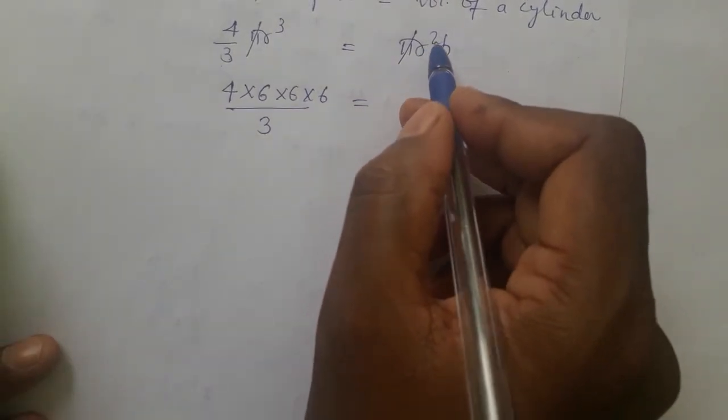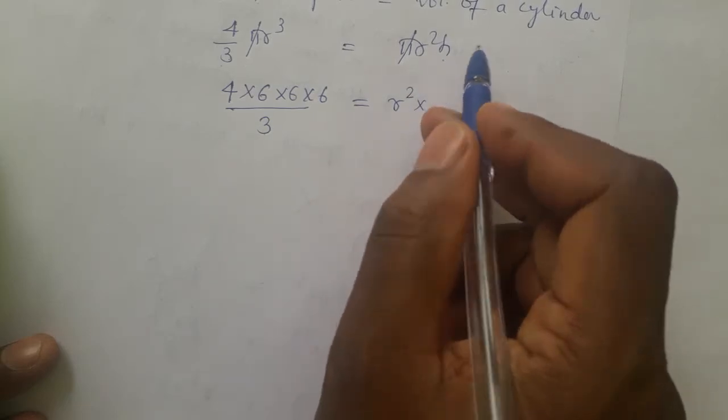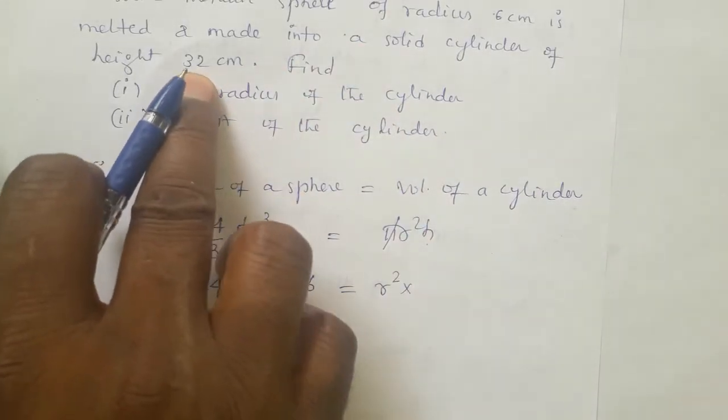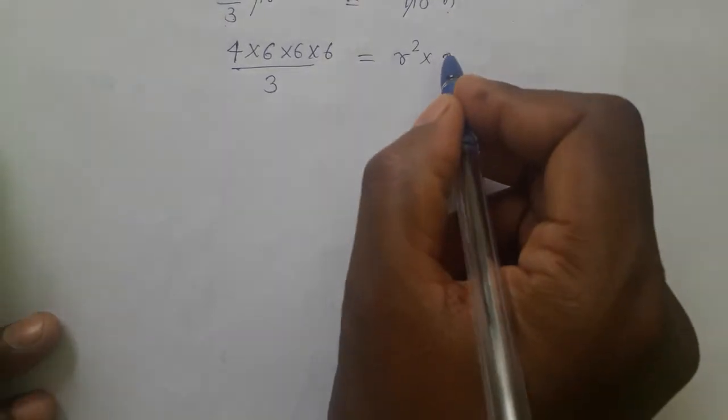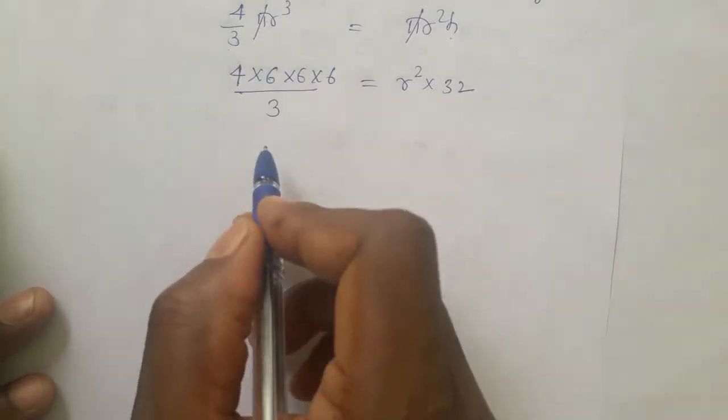R square h, where r is the radius of the cylinder. The radius is not given, we have to find it out. Into h, the height of the cylinder, which is 32 centimeter. All are in centimeter. Now we'll shift this 32 this side.